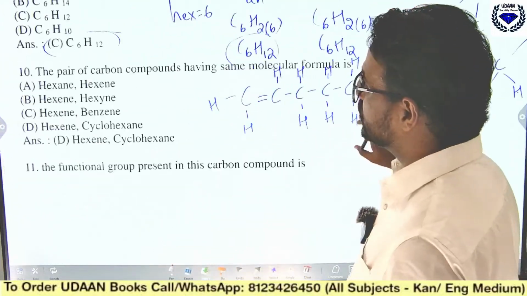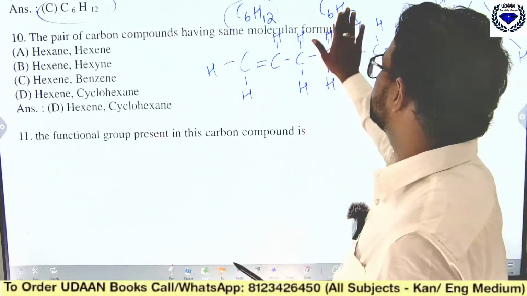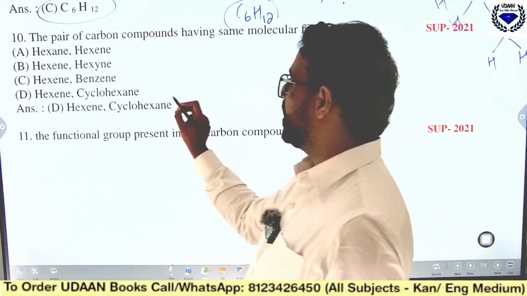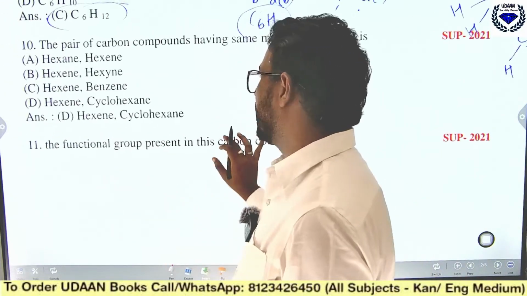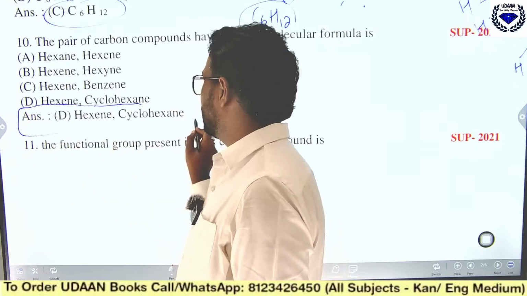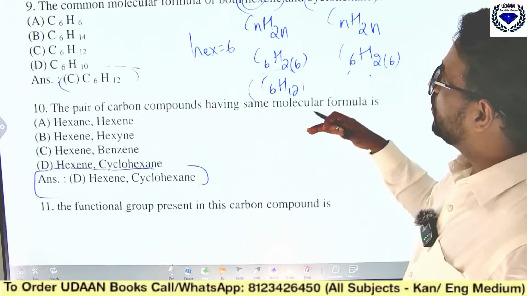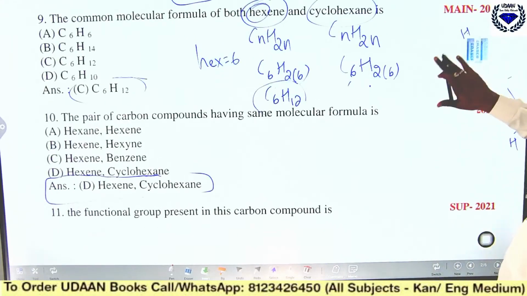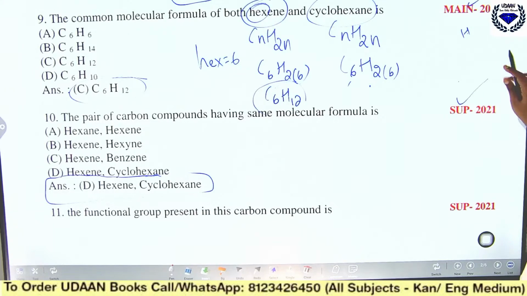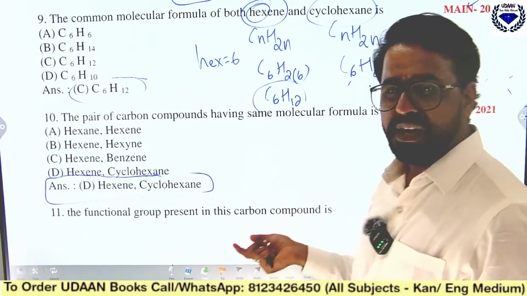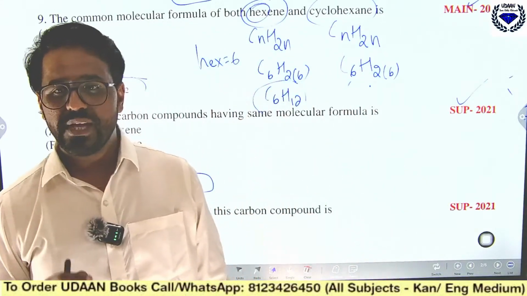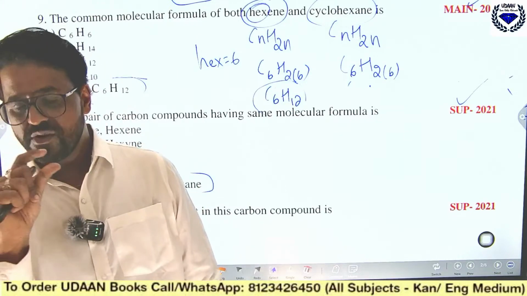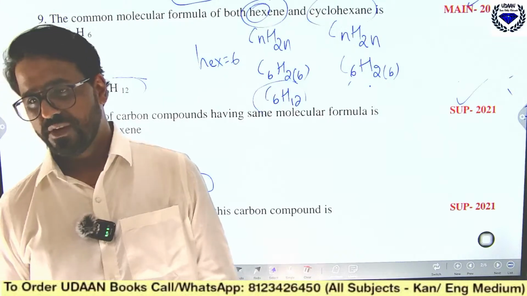Now coming to the next question, the pair of carbon compounds having same molecular formula is. So can you tell me which have the same molecular formula? Just now we have solved that, it is hexene and cyclohexane. See the question, they have twisted the similar question only. Before, they have asked the same, you can see question number 10 and you find the similarity in the main exam 2021 and in the supplementary exams 2021. Similar questions have been asked, but the problem here is they have just changed the question. Okay, like this they will do.